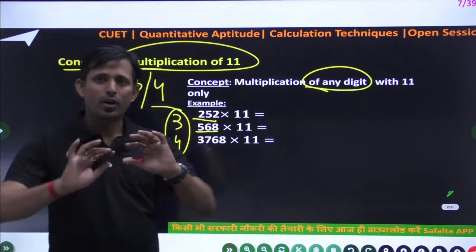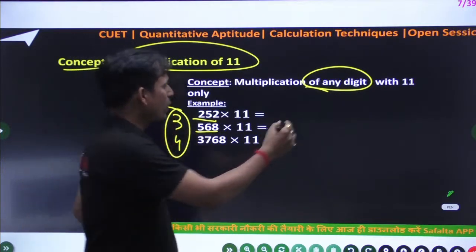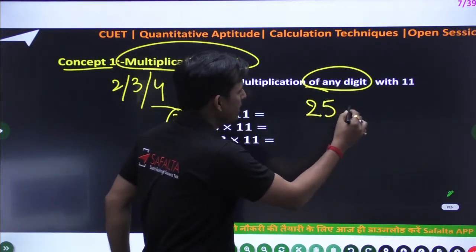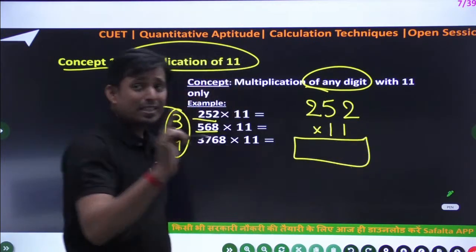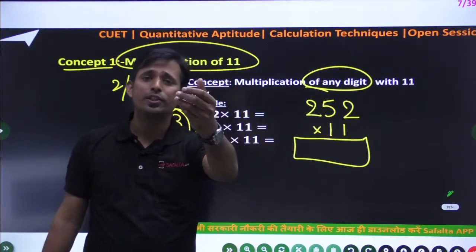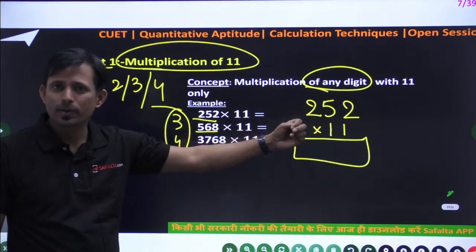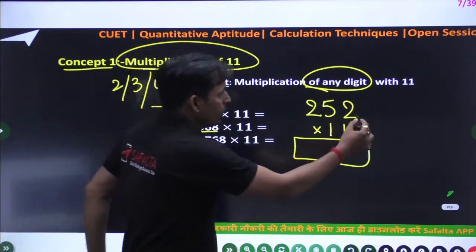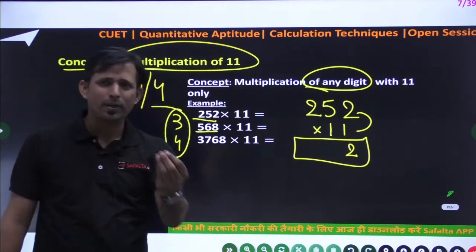Okay, so listen how to solve this. Don't multiply, only the addition part will be important. This is very important and very basic. 252, and you have to multiply with 11. The condition is very important: 11 multiplication with any digit, 2 digit, 3 digit, 4 digit, correct? Whenever you have to solve this type of sum, do one thing: 2 1s are 2, simple, the unit digit will be the same.